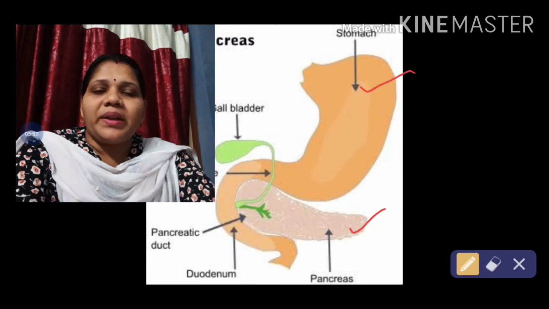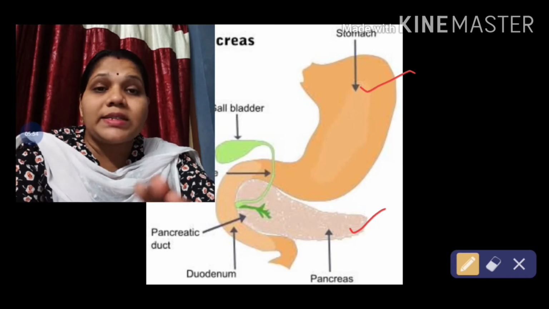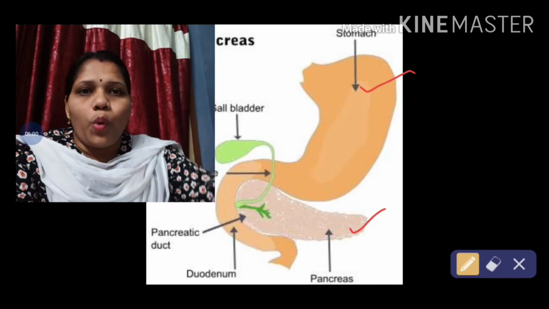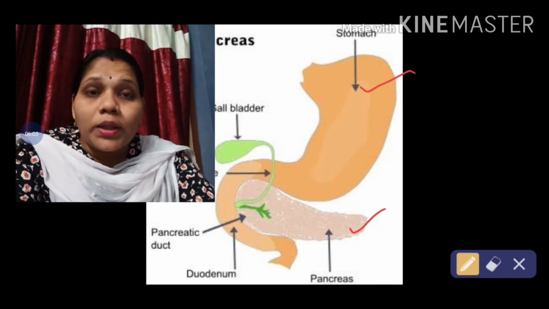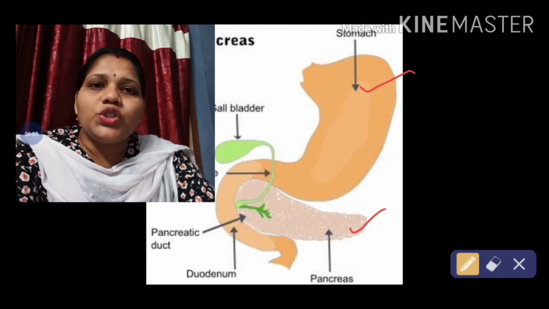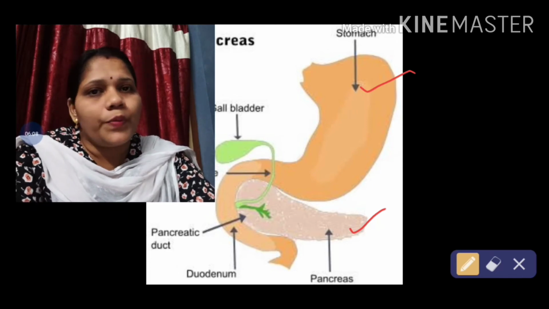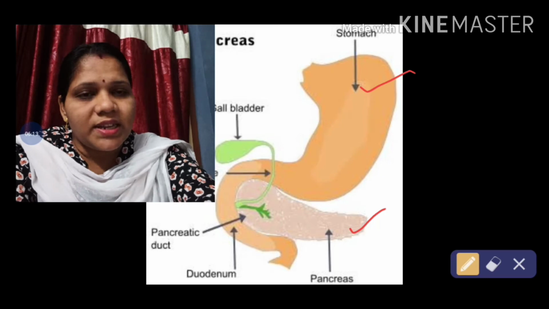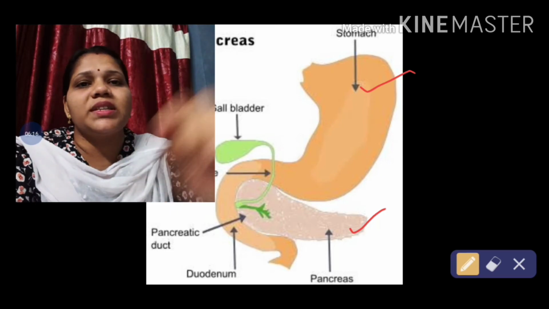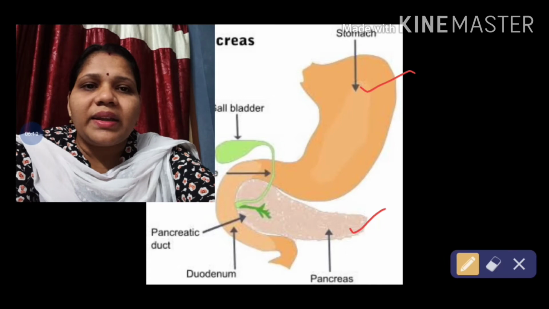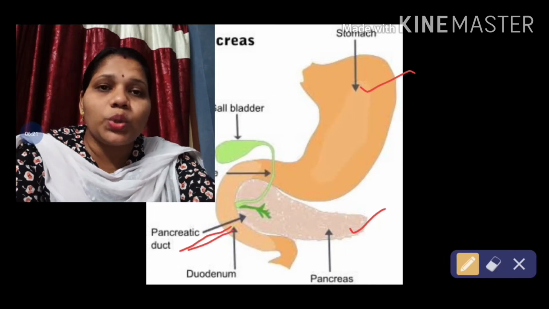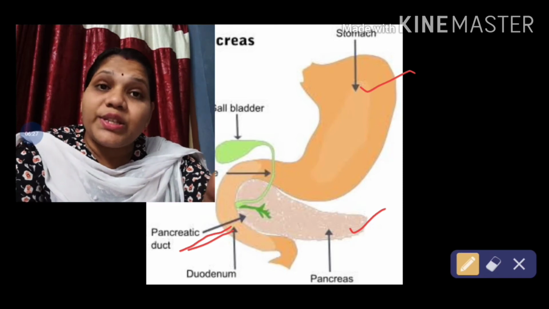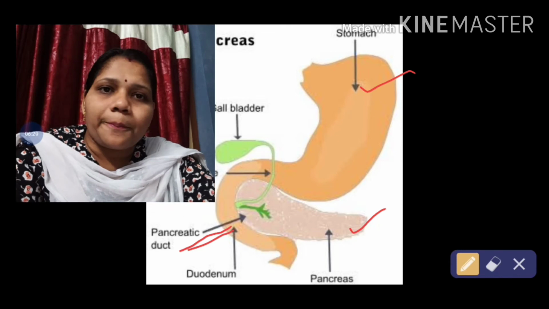We know that the pancreas generally produces or secretes the pancreatic juice, and that pancreatic juice is poured into the digestive tract so that it helps in the digestion of food. If the pancreas is present here and the stomach is present here, then how does that pancreatic juice reach the stomach? Through the pancreatic duct. That's why we can say that it is an exocrine gland.